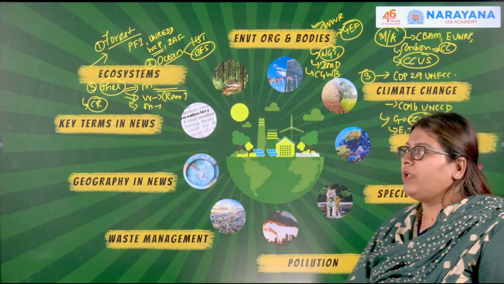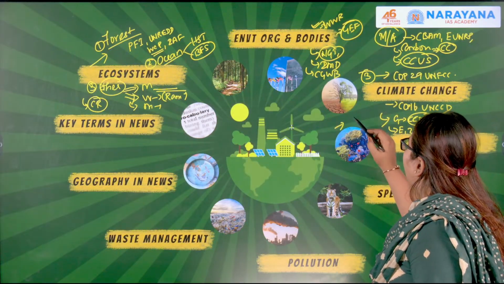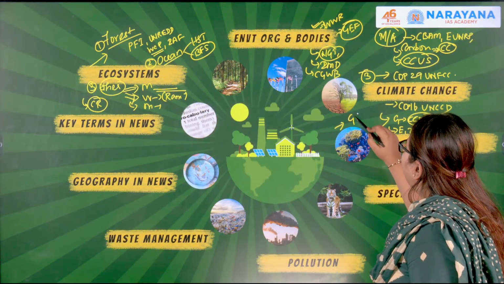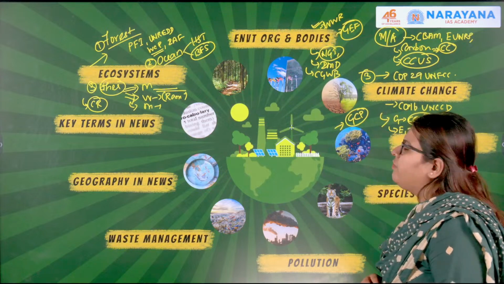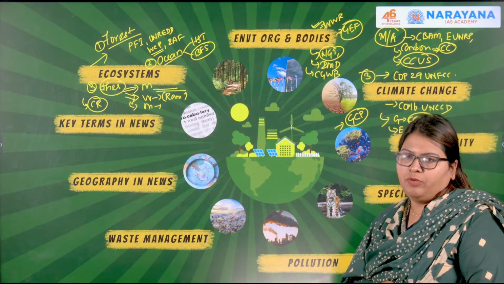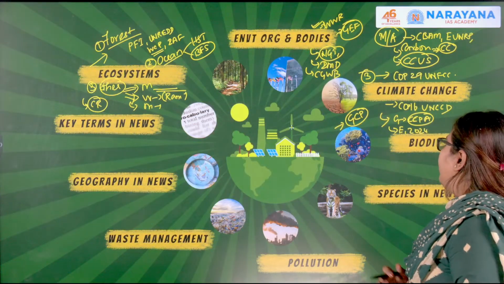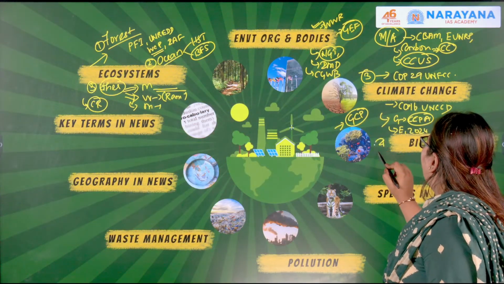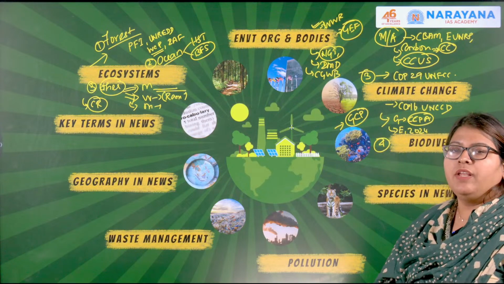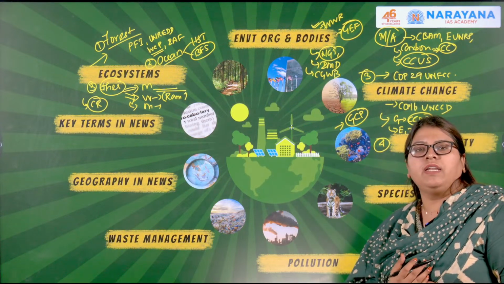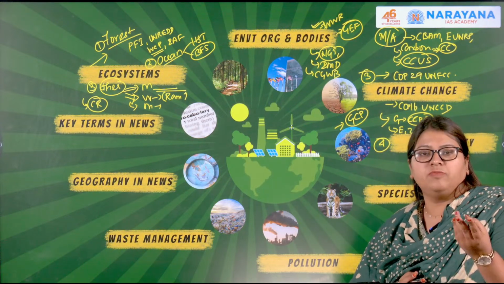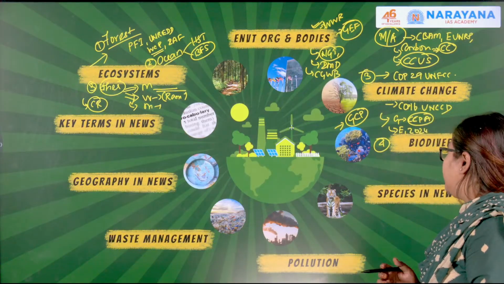Climate Change. Okay, and also we discussed programs like what? The Green Credit Program and how it is different from that of the carbon credit program. So all these things we actually discussed under climate change. Then we moved on to the fourth topic of biodiversity, where biodiversity itself encompasses topics like tiger reserves, biosphere reserves, as well as eco-sensitive areas.